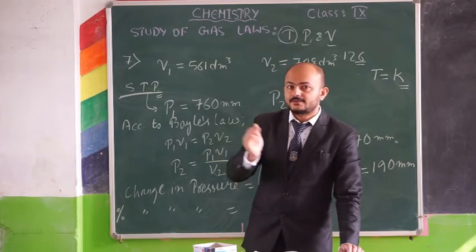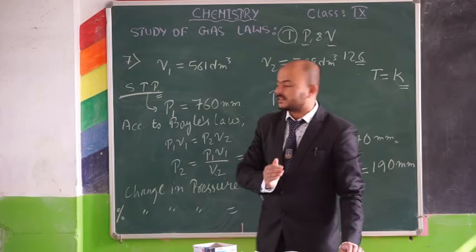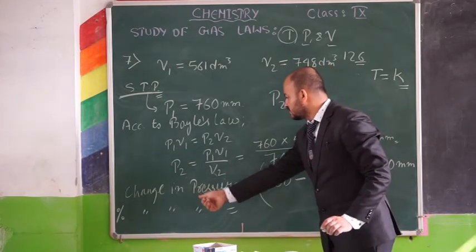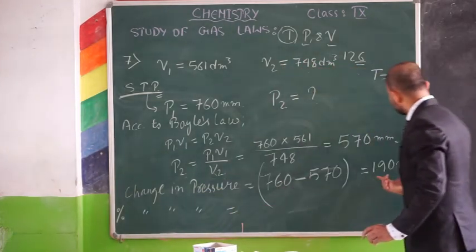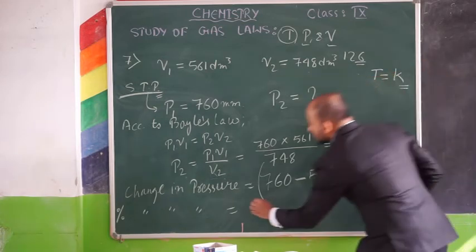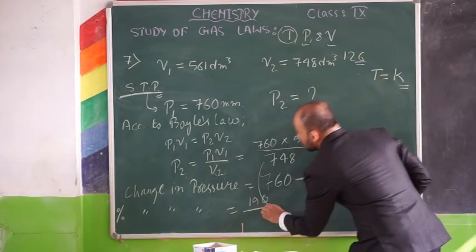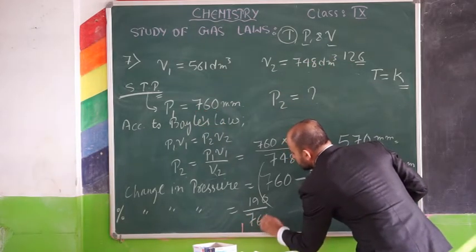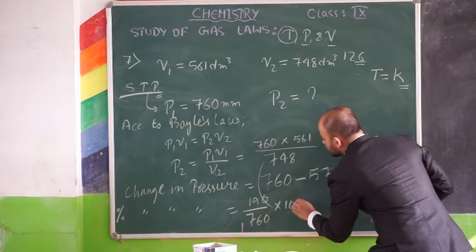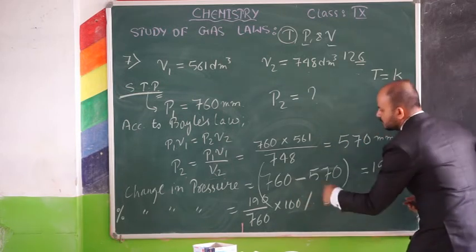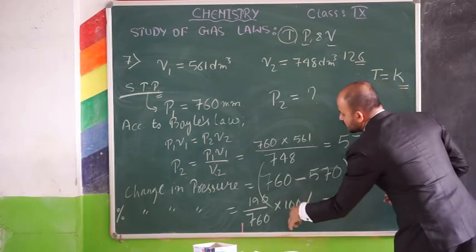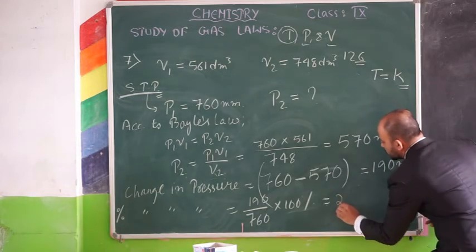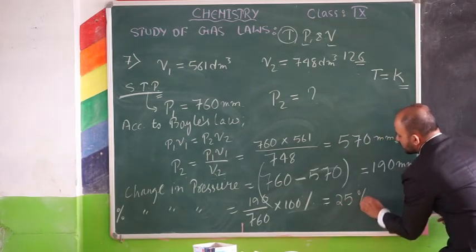Here also the same logic is applied. So percentage change in pressure is the change in pressure, 190, divided by the total pressure 760, into 100%. If you cancel out these terms, you will get 25%.